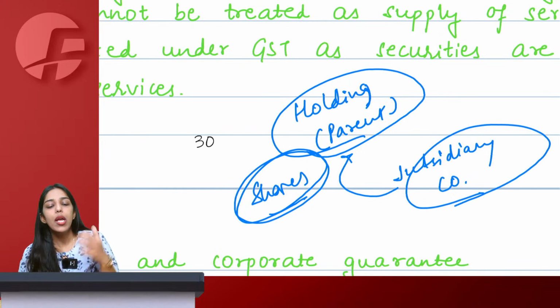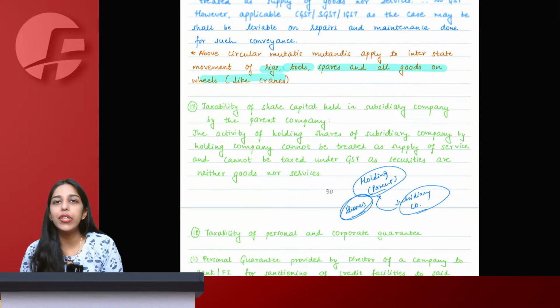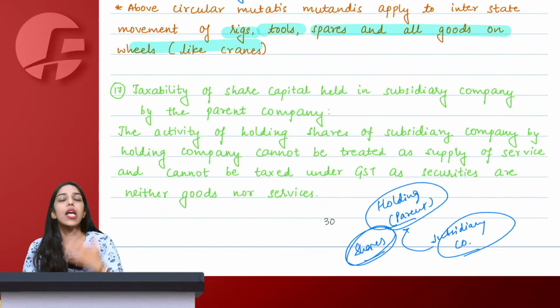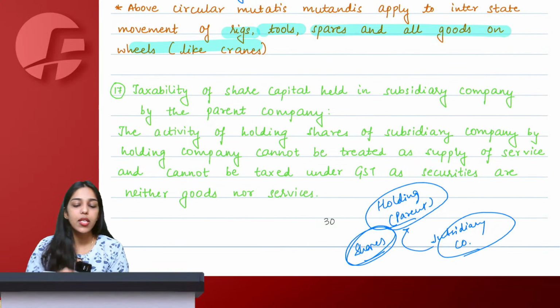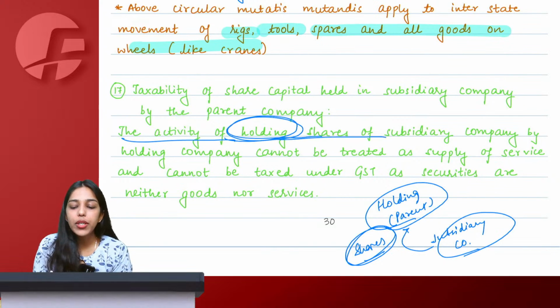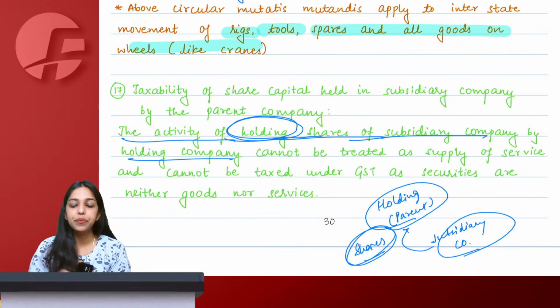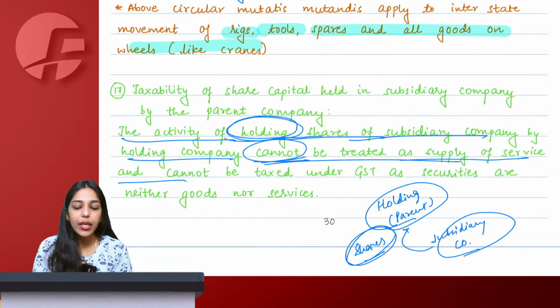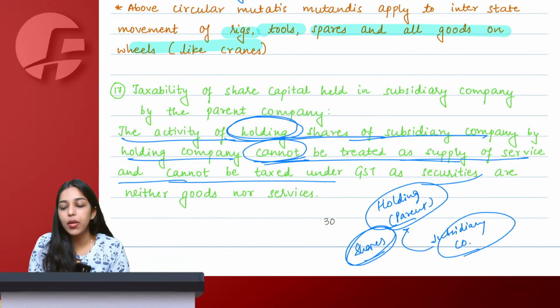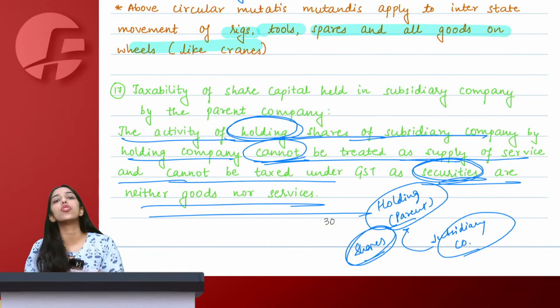Say yes or no. See, even without teaching this, you already know that dealing in securities is not a transaction taxable under GST because securities are neither goods nor services. So the activity of holding shares of a subsidiary company by a holding company cannot be treated as supply of service. Why? Because it cannot be taxed under GST as securities are neither goods nor services.